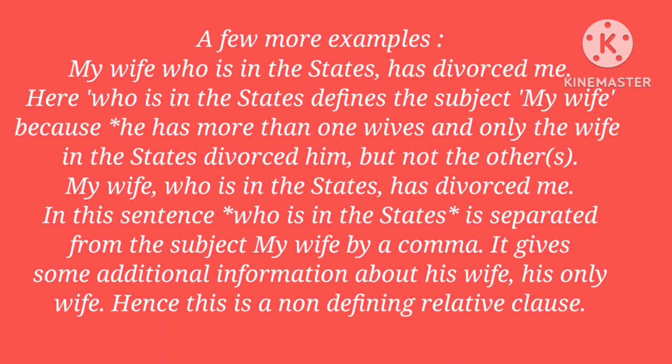Next, my wife, who is in the States, has divorced me. In this sentence, who is in the States is separated from the subject my wife by a comma. It gives some additional information about his wife, that is, his only wife. Hence, this is a non-defining relative clause.